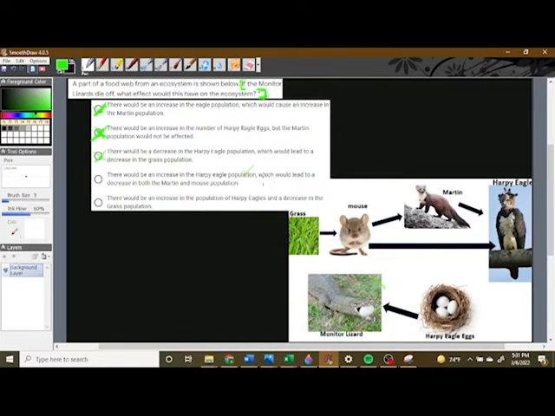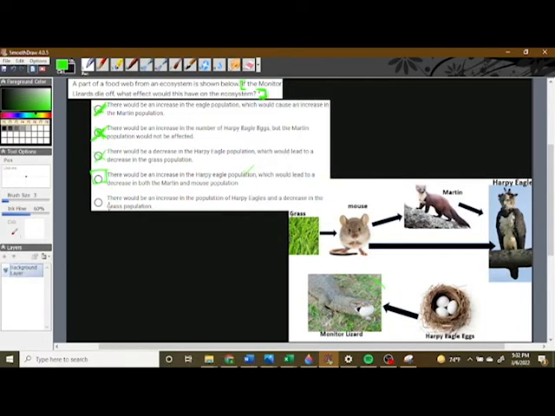What about this second part, which would lead to a decrease in both the marten and the mouse population? If the harpy eagle population increases, that'll lead to more deaths in the population of martens and more deaths in the population of mice, which will cause these two populations to decrease. So this is definitely correct.